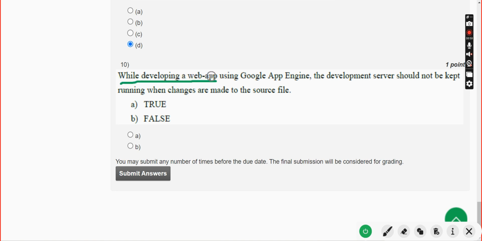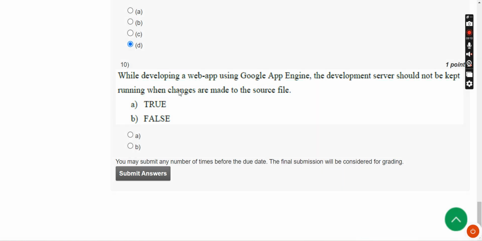While developing a web app using Google App Engine, the deployment server should not be kept running when changes are made to the source file. So the answer is, so before getting into this solution, I want to once again make you remember, guys, we